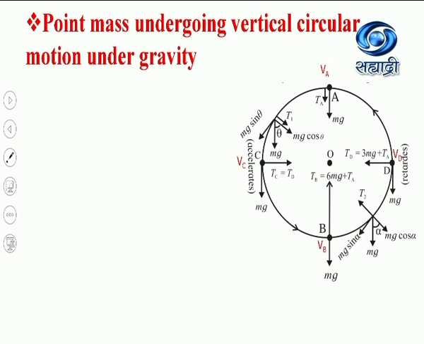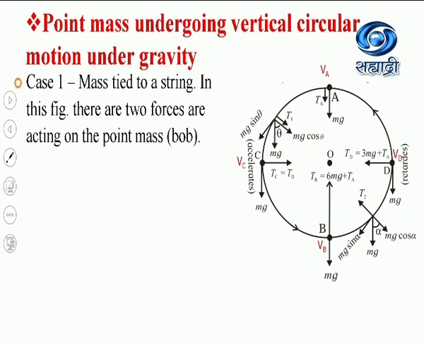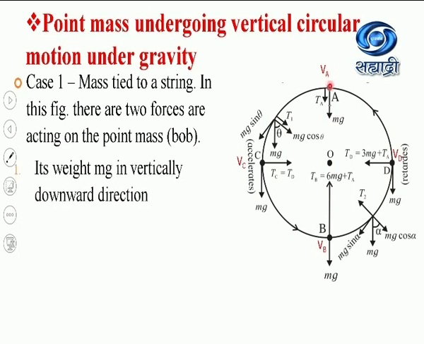Again, from this figure, it is clear that at any position of this point mass, there are two forces acting on the point mass. So, which are the two forces? It's weight mg which is acting in vertically downward direction, and tension in the string which is acting along the string but directed towards the center, and the magnitude of this tension is going on varying periodically with time and location.